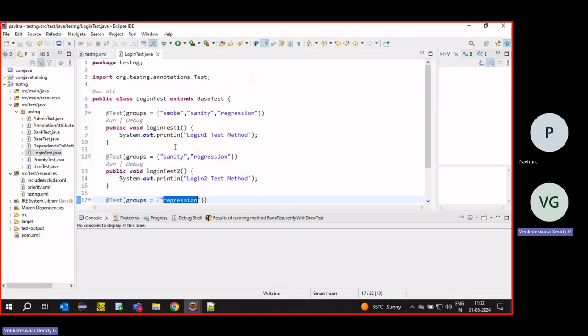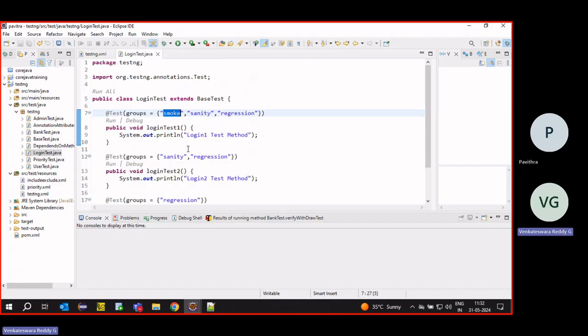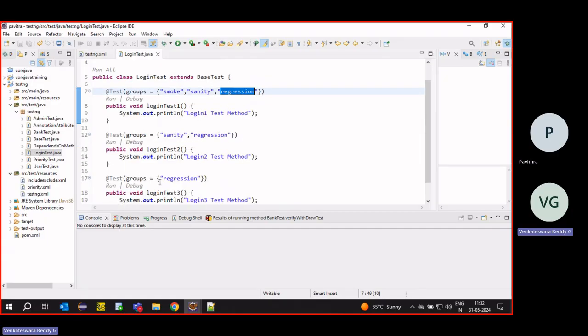Smoke testing is just a high-level check before starting regression. We do some sanity testing to see whether all the pages are working or not. It's kind of the same as regression, but at a high level. We can run regression directly, but if the pages are not working, it's a waste of time.